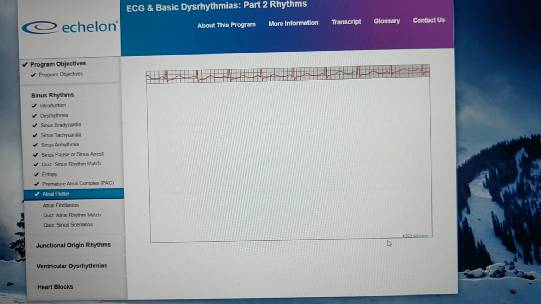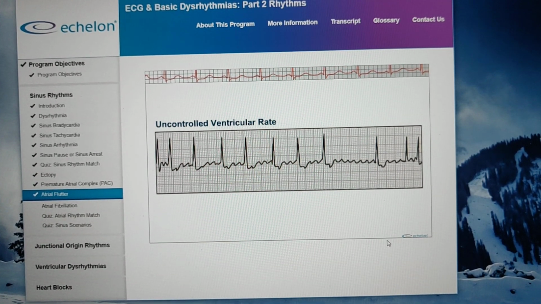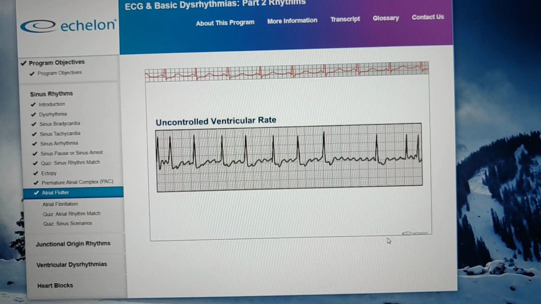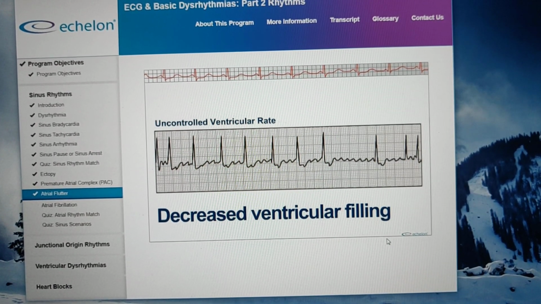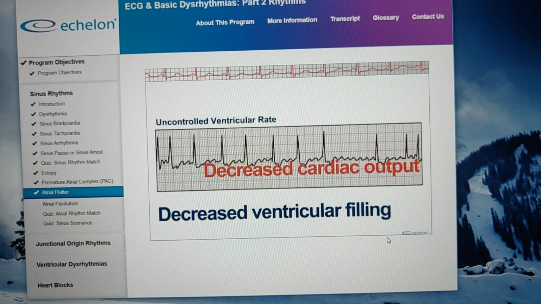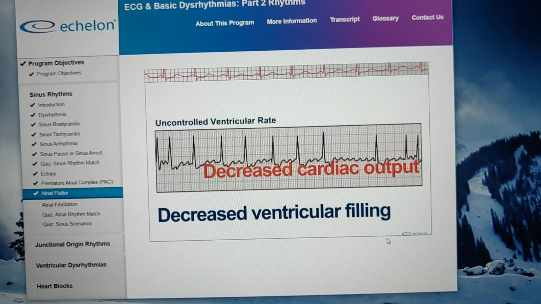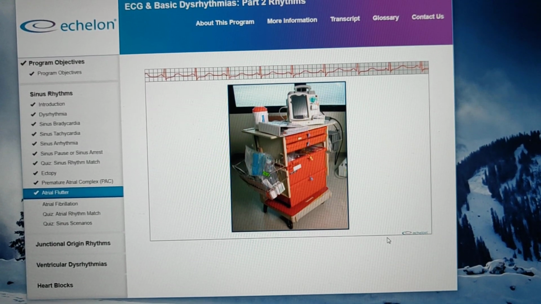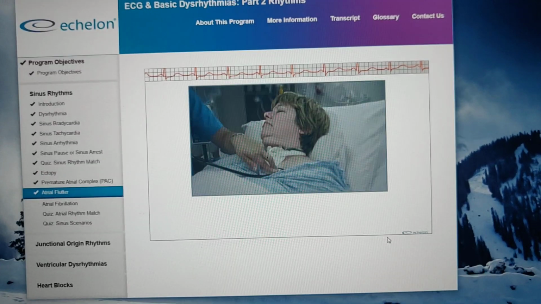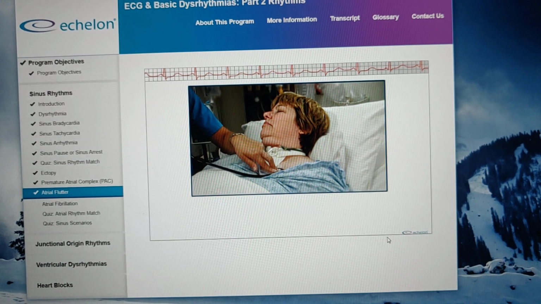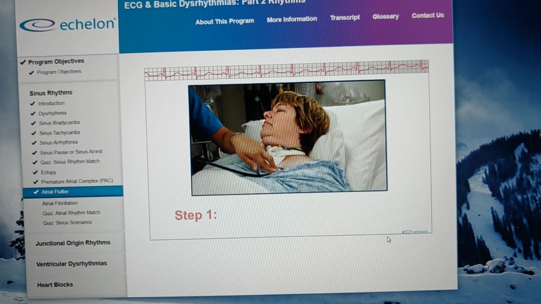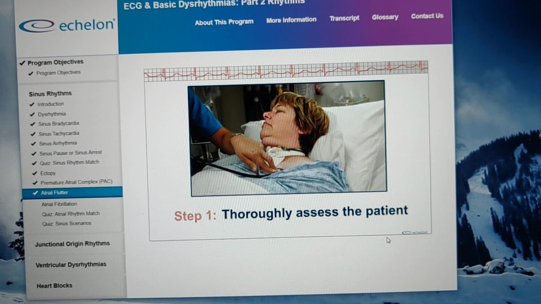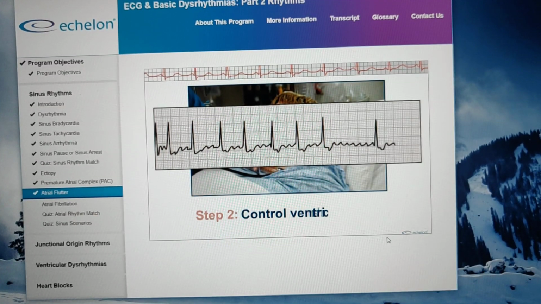So how does the ventricular rate affect the patient with atrial flutter? As with any rapid ventricular rate, patients with an uncontrolled rate can experience decreased ventricular filling, which can lead to decreased cardiac output. This, of course, places the patient at greater risk for heart complications. The first step in treating this condition is to, as always, thoroughly assess the patient. The next step is to control the ventricular rate.